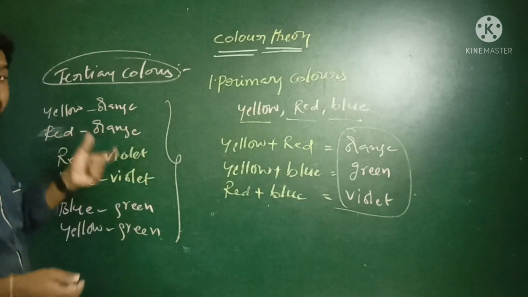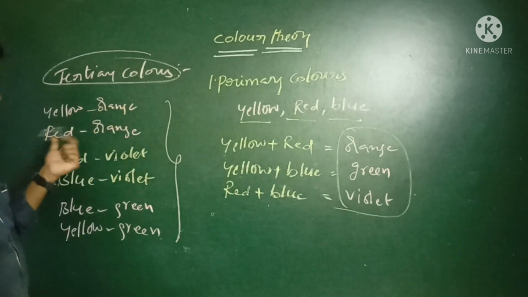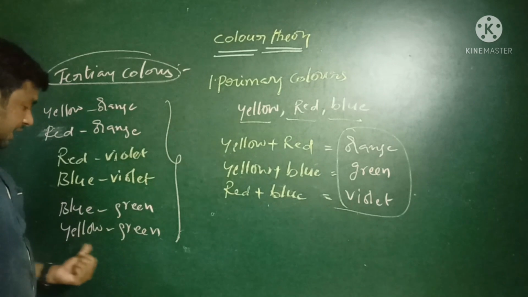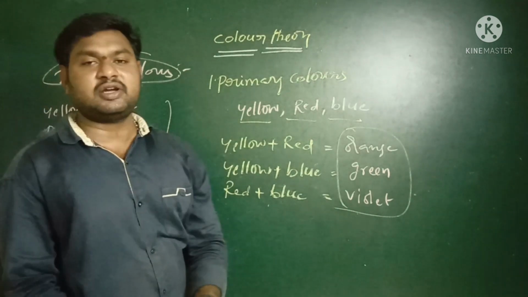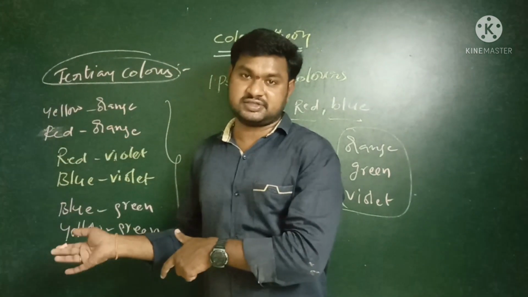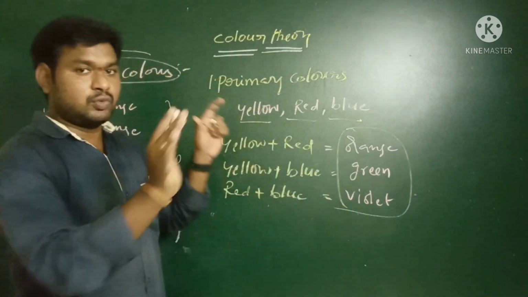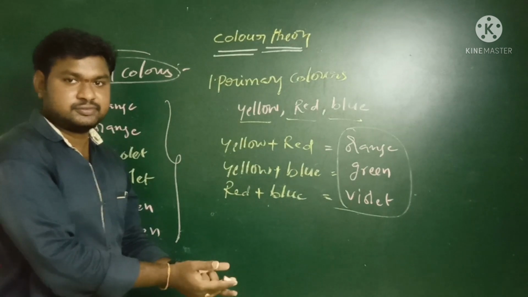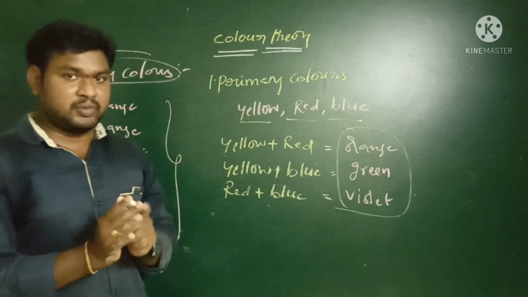Once again I am repeating, what are called as tertiary colors? Yellow, orange, red, orange. Red, violet, blue, violet. Blue, green, yellow, green. These are the 6 different colors that we are observing in the tertiary colors. So this is the basic idea about the primary colors, secondary colors and tertiary colors, and how they are formed. Okay, children?